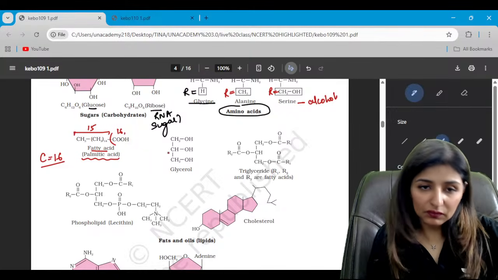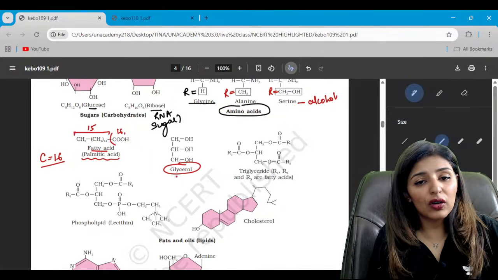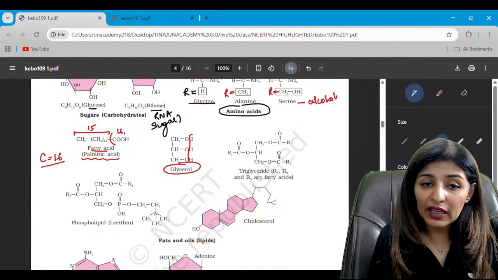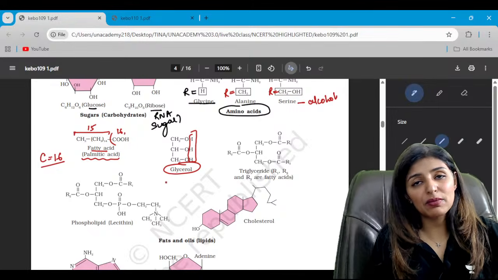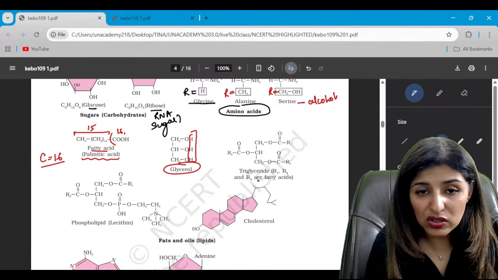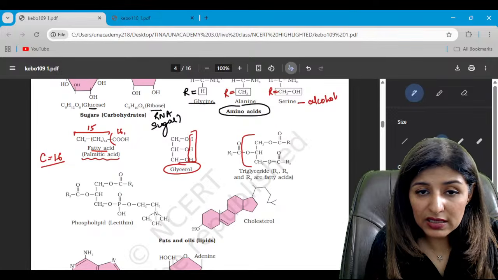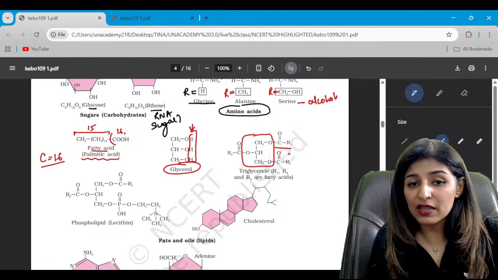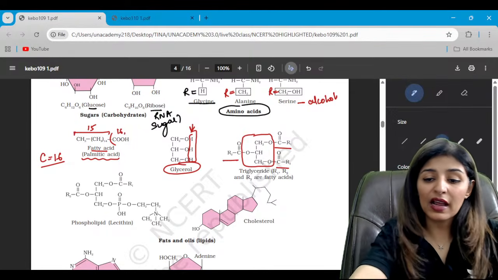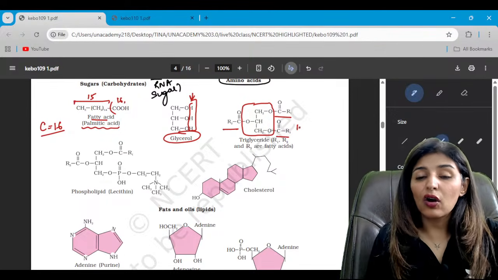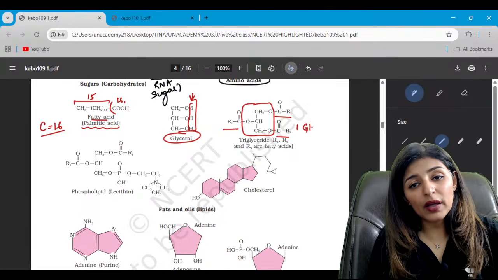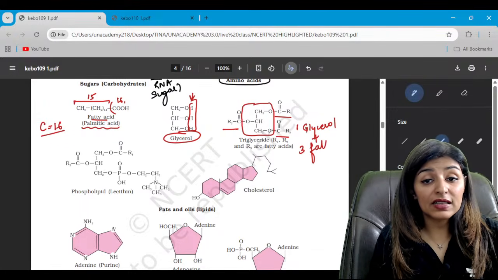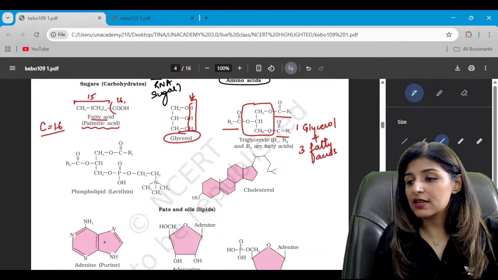Are we clear? Now, see the very simple alcohol, trihydroxypropane, which is also known as glycerol. All these 3 hydrogens are replaceable. They can be substituted with fatty acids. See the structure of a triglyceride. So this is glycerol. These hydrogens have been replaced by different fatty acids. This is a triglyceride. In triglyceride, monoglyceride or diglyceride, there is always one glycerol. Whether it is mono, di or tri depends upon the number of fatty acids. Here there are 3 fatty acids and the fatty acids are different.